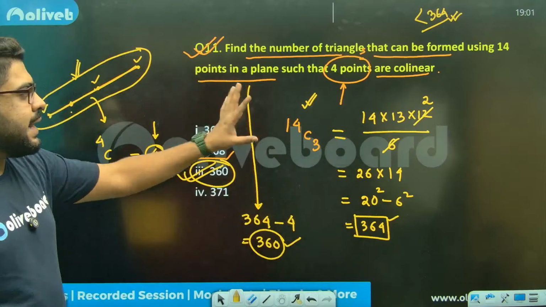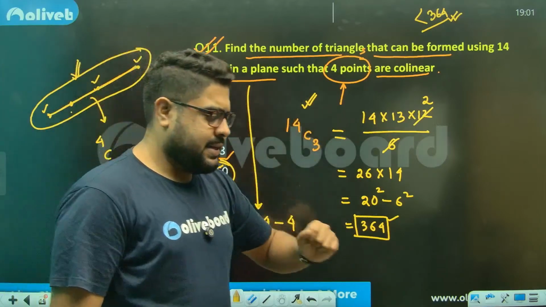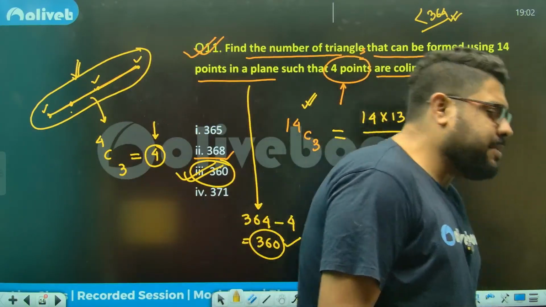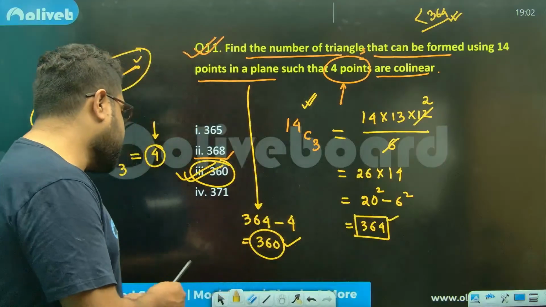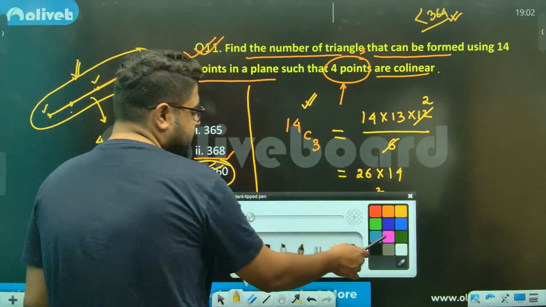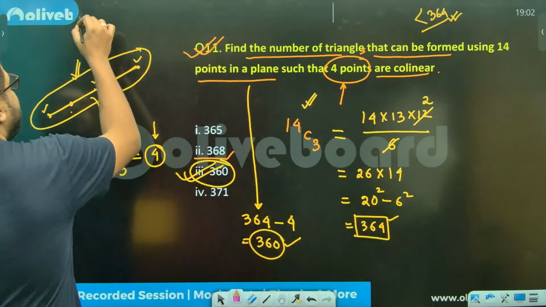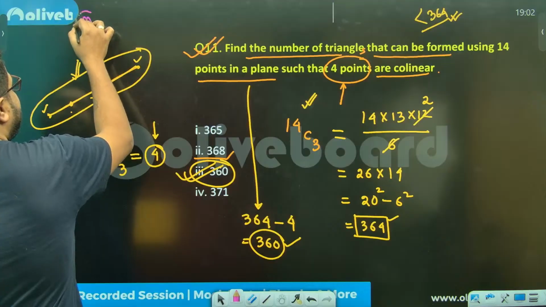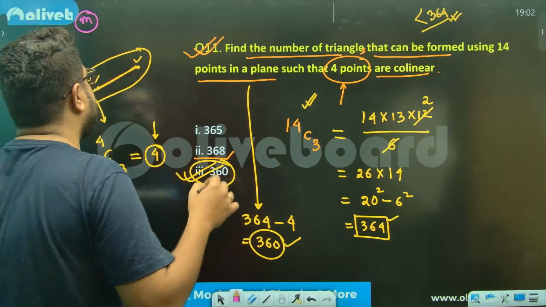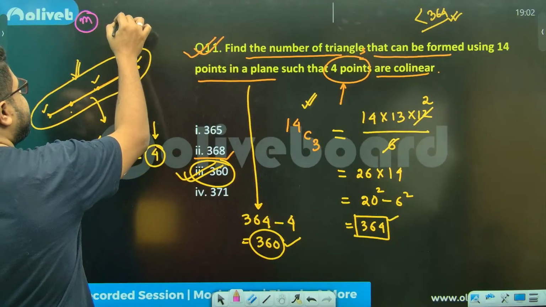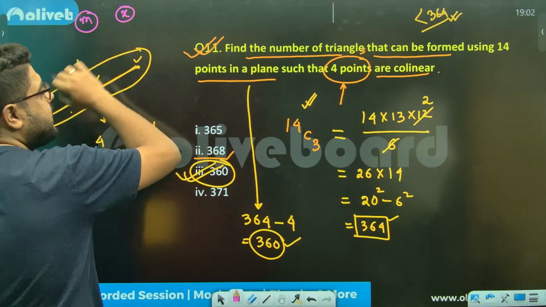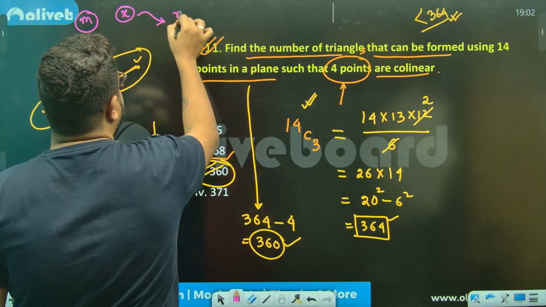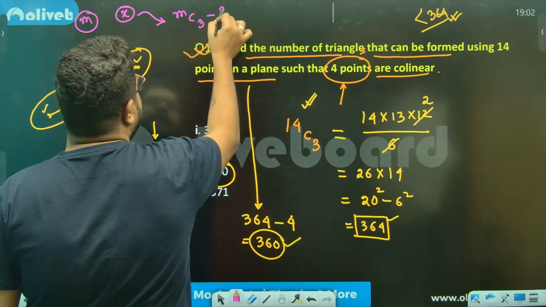Everybody, is this clear? Now if you want to remember, which I don't recommend, but I know many people who like formulas, remember this. Let's say there are m points in a plane, out of which x are collinear. Then the number of triangles will be MC3 minus XC3.